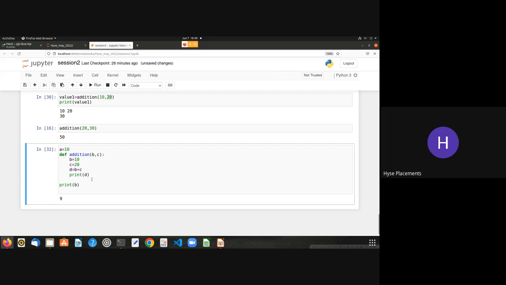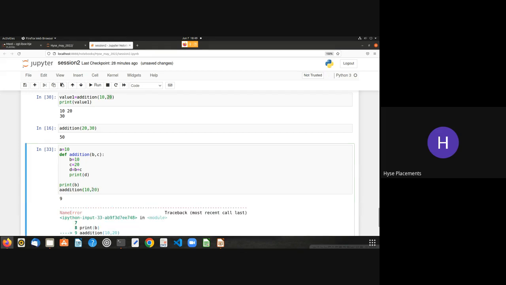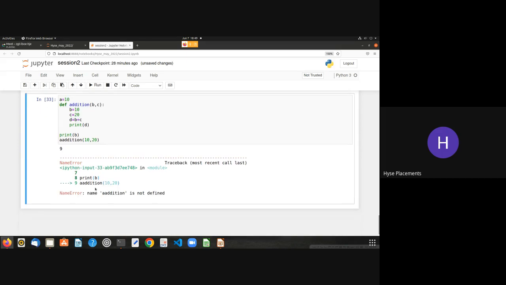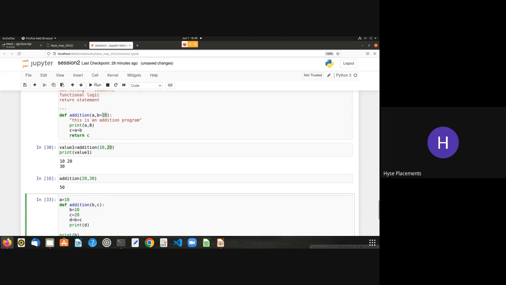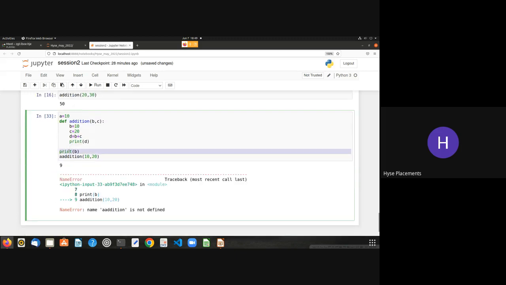Print d we have. We haven't called the function yet, right? So that's why it is showing us some error. Previously we might have declared b somewhere, so that's why it has taken that b value.